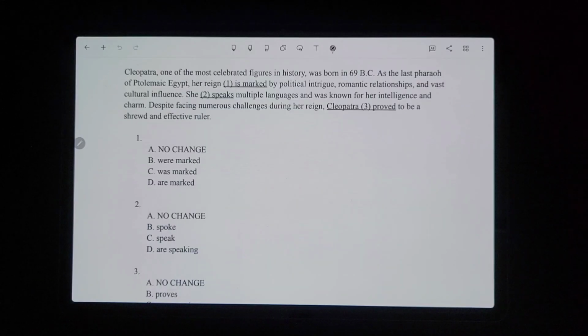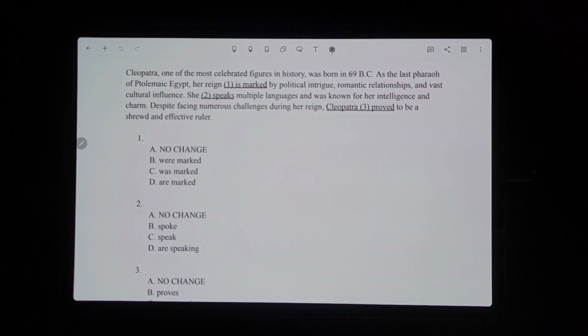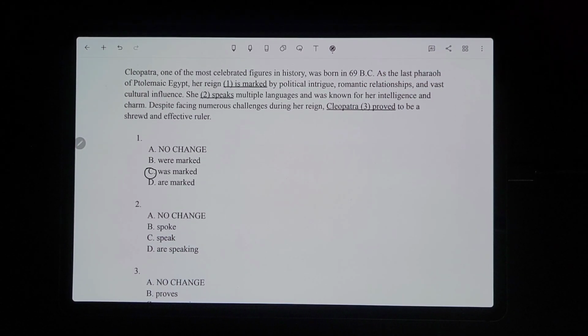So it can't be "is" her reign is marked, because it's not currently taking place. So we need something that is past tense, and also it needs to match her reign in that her reign is singular. So it would be C, was marked. Now, for number two, it says she speaks multiple languages and was known for her intelligence and charm. Again, she's long gone. She was born in 69 BC, so we can't say "speaks," present tense. And that also eliminates "are speaking" and "speak," so it would just be "spoke," B, for this one.